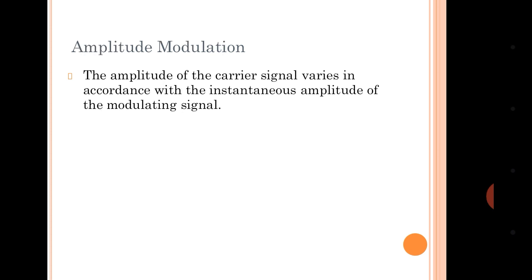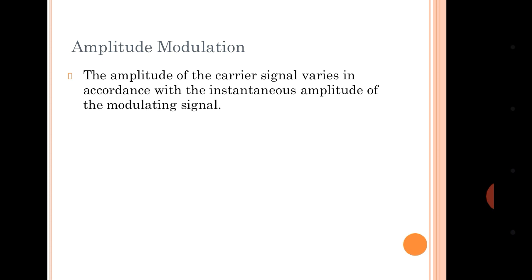What is amplitude modulation? Remember that there are three signals in the modulation. First is a modulating signal. The modulating signal is also called the message signal. It is also called the information signal, and it is a low frequency signal. The second signal is a carrier signal, which is a high frequency signal, and as output we will get the modulated signal.